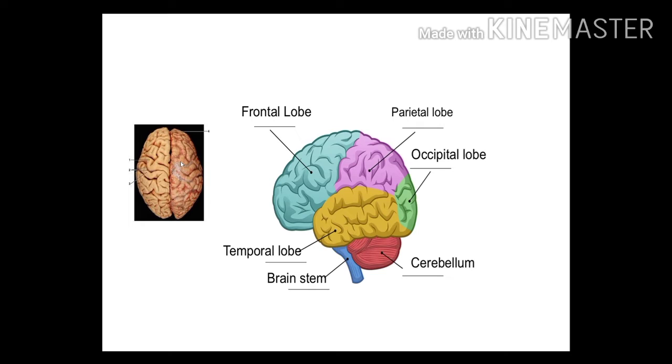At the lower side of our cerebrum there is a corpus callosum which connects both cerebral hemispheres. You can see this part shows a number of folds. These folds increase the surface area of our brain.